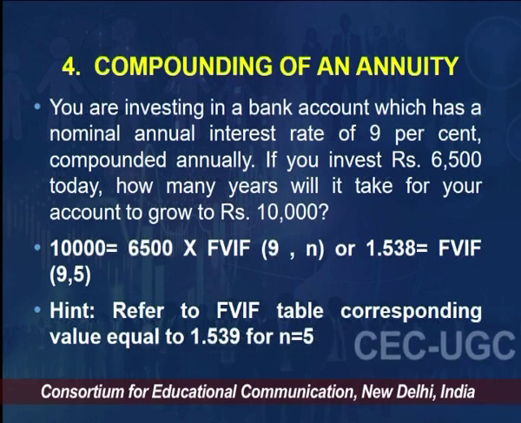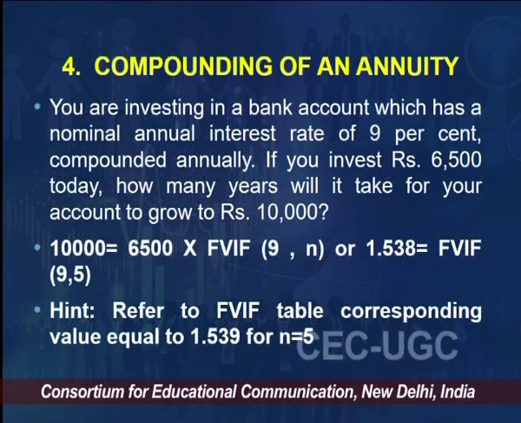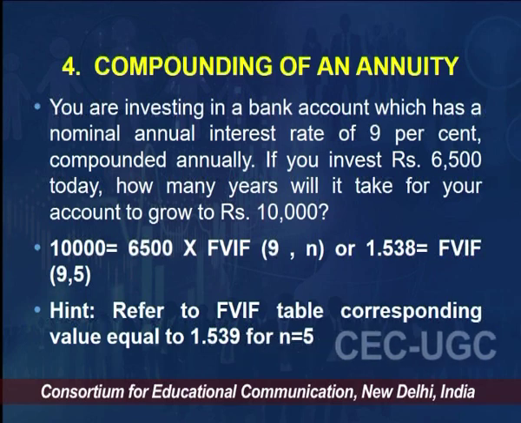And if I refer to the table, you will see close to this value is 1.539 at N 5. So, we just look at the table and we get the answer. At 5 years and at I 9, the factor is 1.539. That is what I got by dividing 10,000 by 6,500. Right. So, we can find N, we can find I, we can find PMT.